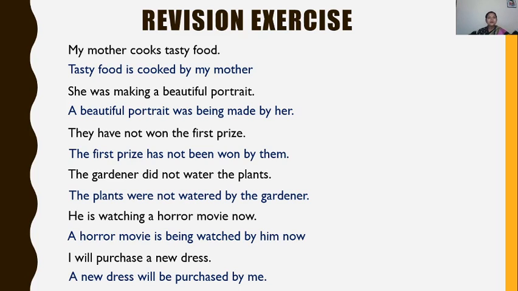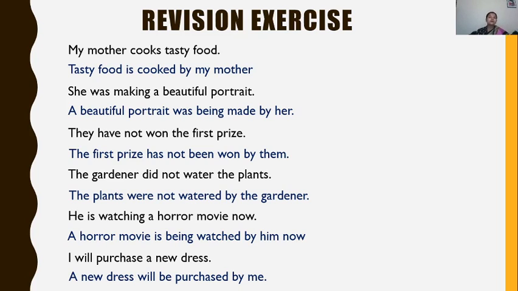Now check the third rule. The main verb is always in past participle form. In the first sentence, the main verb is cook, so I have used cooked as the past participle form of cook. Now in the second sentence, making is your main verb. So what is the past participle form of making? Made. Make, made, made. So made is used. Same as in the third one, win, won. So the past participle form has been used.